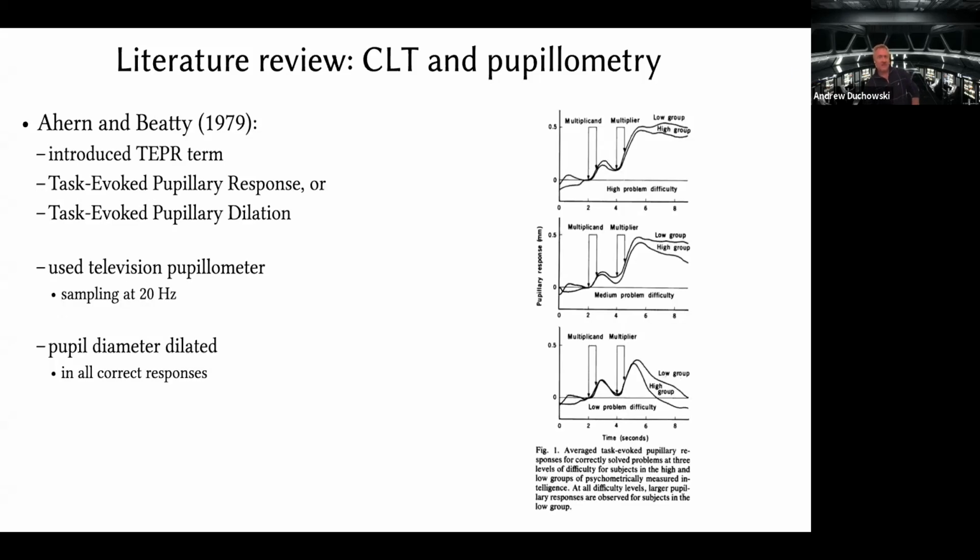There is also something called the task-evoked pupillary dilation or pupillary response, TEPR, that is often mentioned, and it's important to note here, as per the graph in the original paper, that pupil diameter is often measured in relation to a baseline measurement. So usually what happens is there's a task where there's nothing happening, and that's the baseline, and then a task of increased difficulty is given. Pupil diameter is measured there, averaged, and then the difference is taken between that measurement and the average during baseline.